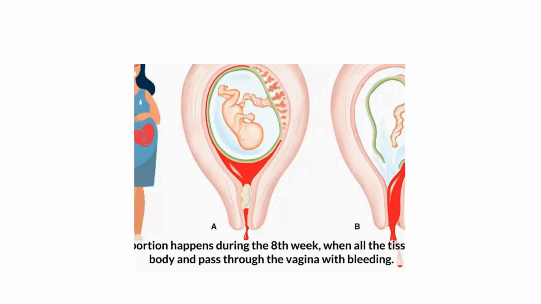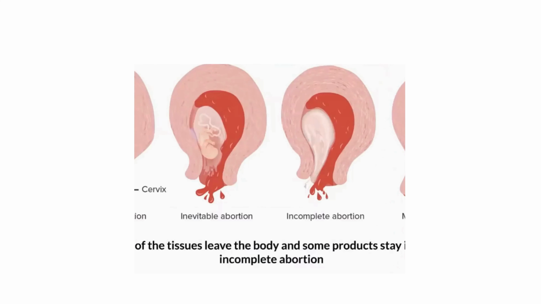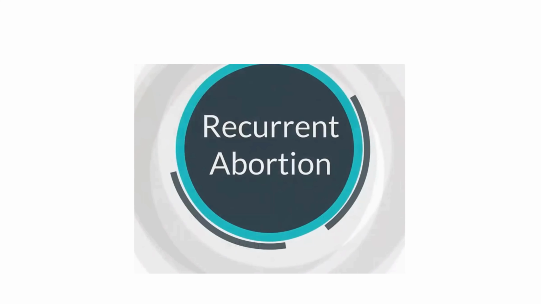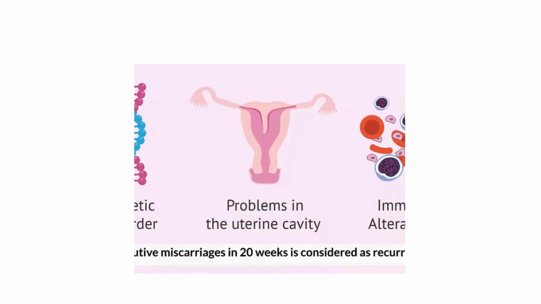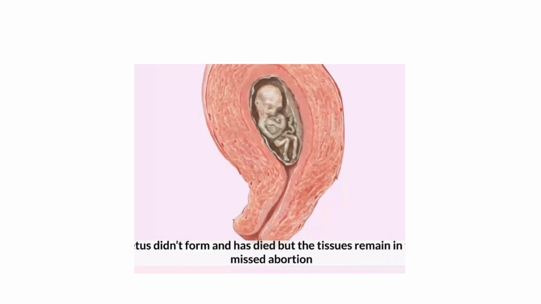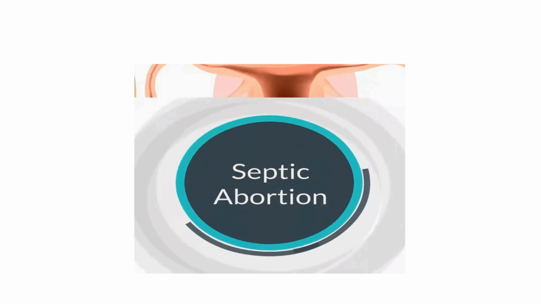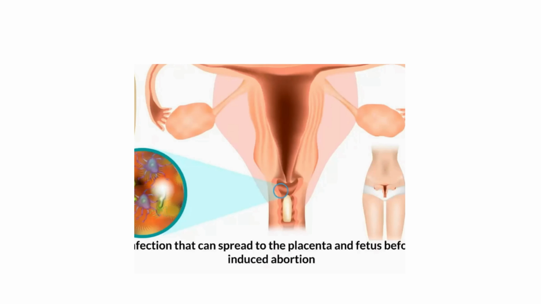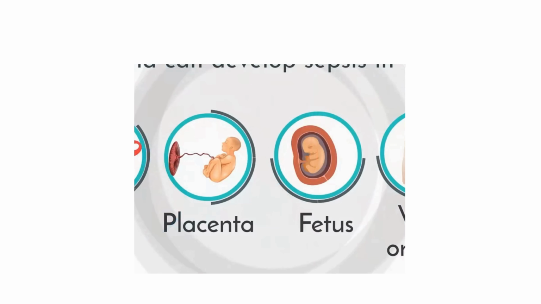Complete abortion. Complete abortion happens during the 8th week when all the tissues leave the body and pass through the vagina with bleeding. Incomplete abortion. When some of the tissues leave the body and some products stay in the body, this is incomplete abortion. Recurrent abortion. 3 consecutive miscarriages in 20 weeks is considered as recurrent pregnancy loss. Missed abortion. When the fetus didn't form and has died but the tissues remain in the uterus is missed abortion. Septic abortion. A uterine infection can spread to the placenta and fetus before and after induced abortion and can develop sepsis in the uterus, placenta, fetus, and vital organs.